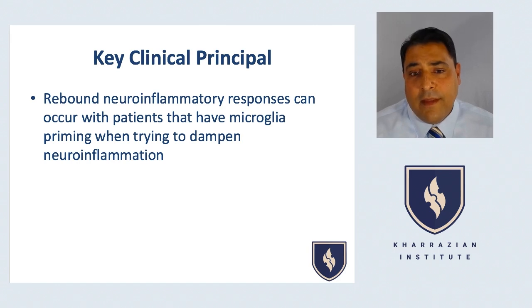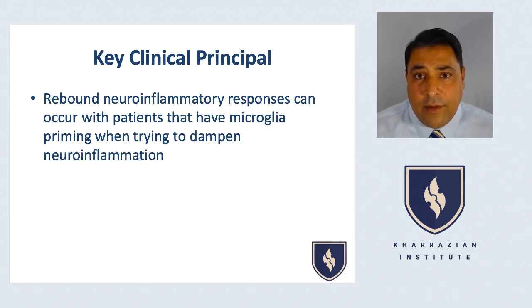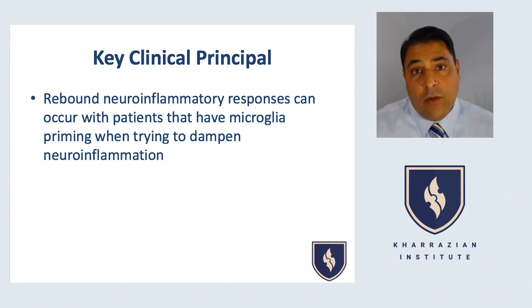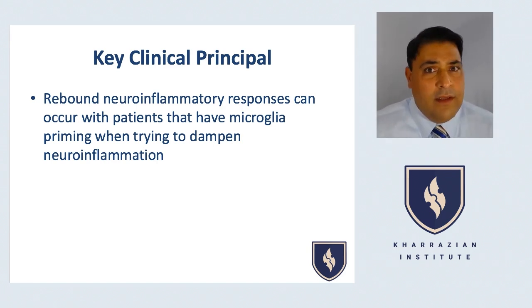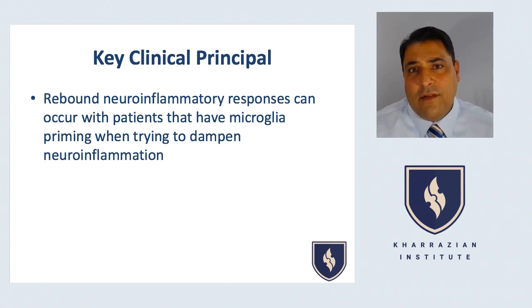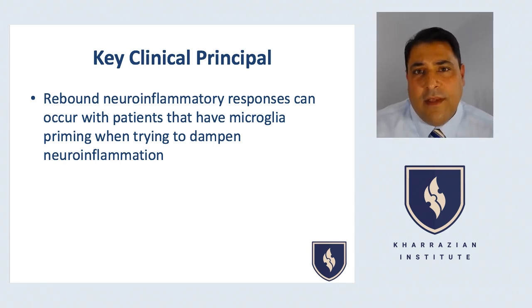So for example, let's say you have a female patient with a clinical presentation of glial priming. They go on estrogen replacement therapy, and initially they feel like, oh my God, my brain fog is totally cleared up, this is wonderful, this is amazing. And then in the second week, they totally fall apart. As soon as they go off the estrogens, they start to feel better. But that doesn't mean they shouldn't be on it. It just means they had a response and it was really aggressive. So they may want to come in a little slower with a lower dose, because the anti-inflammatory effect is still there. It's just a rebound response. That does occur.